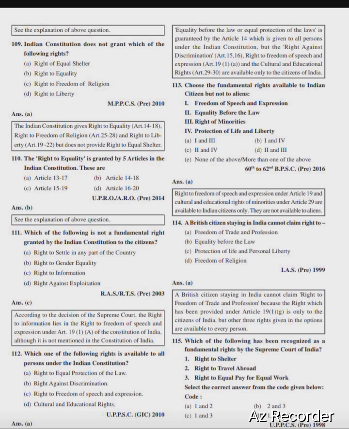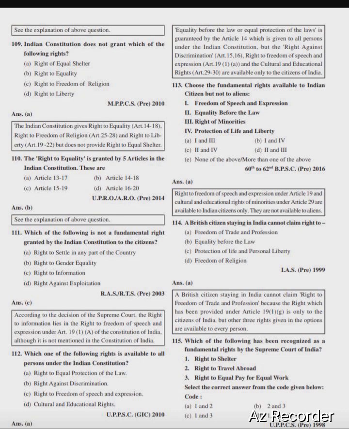Which of the following rights is not a fundamental right? Same question repeated. Right to property is not a fundamental right.